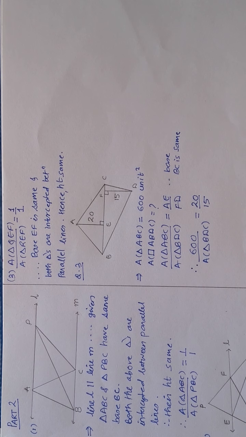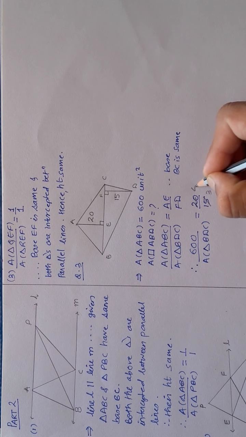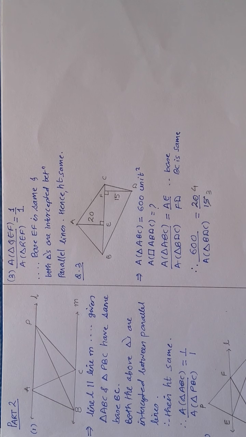Now if I see this, I can reduce them. This is 5 3s, this is 5 4s. Let me cross multiply. So I will get 600 into 3 is 4 into area of triangle BDC. We cross multiplied because ratios are equal. So we can multiply, means actually we are multiplying by these things over there. So that is understood.